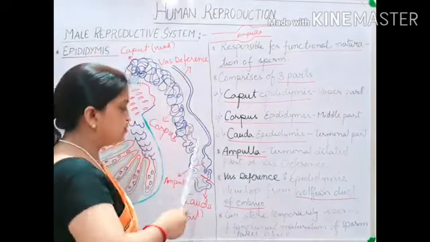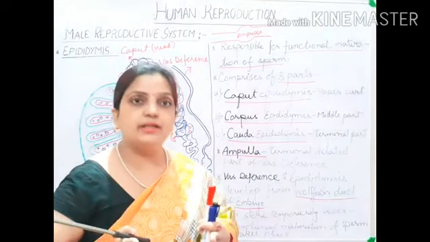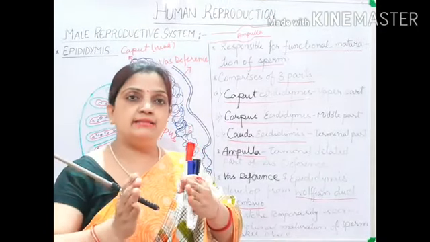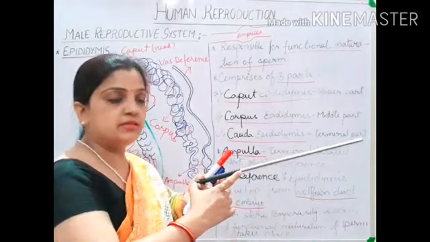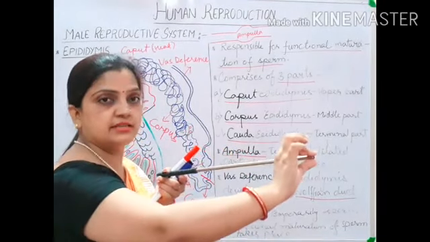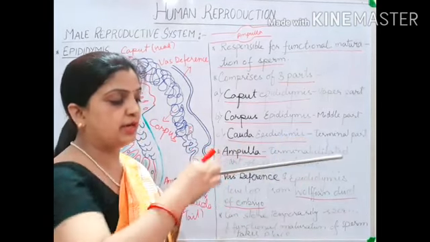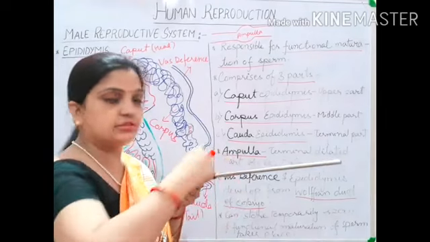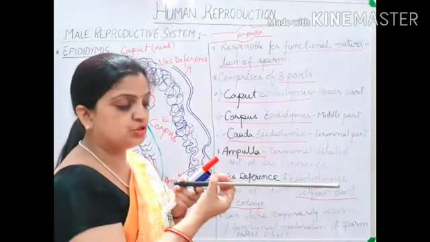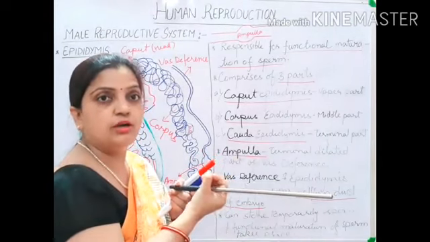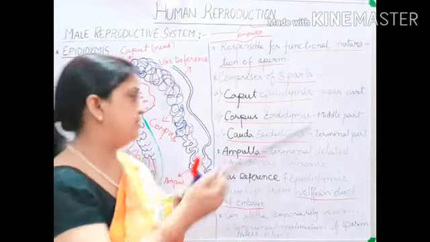So hope you have understood what is ampulla. Ampulla is a swollen part where your cauda epididymis is running, and suppose this is cauda epididymis, and from here your vas deferens has started. This cauda epididymis over here gets swelled up, and then the tube of vas deferens is moving. So this swelled portion is called as ampulla. So ampulla is a part of vas deferens.